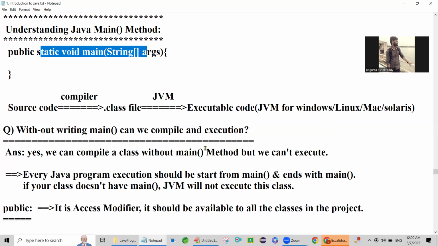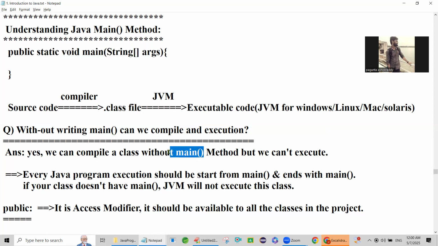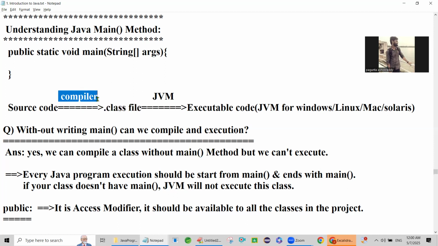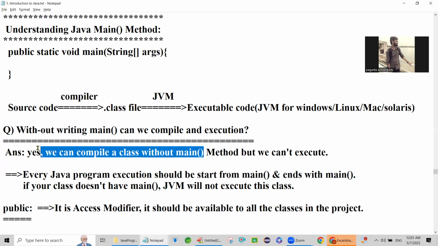Why is the compiler not checking the main method? Whenever you are compiling source code, the compiler checks whether any syntax mistake is there or not. If there is any syntax mistake, you will get a compile time error. If there is no syntax mistake, you will get the dot class file. It does not check whether the main method is there or not, so you will not get a compile time error. Compilation executes successfully.